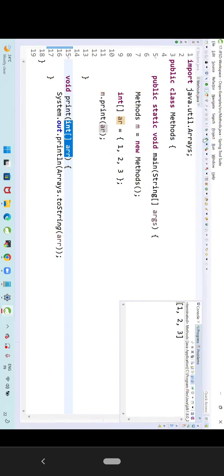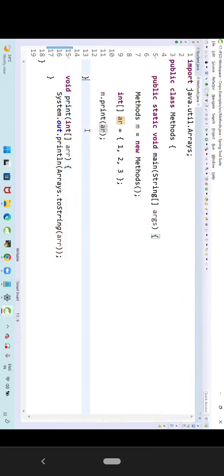How is the main method calling the print method? Using object. Why am I using object? Why not class? It is an instance method. Instance method will be called by using object. Static methods will be called by using class. Are you guys clear with my point?